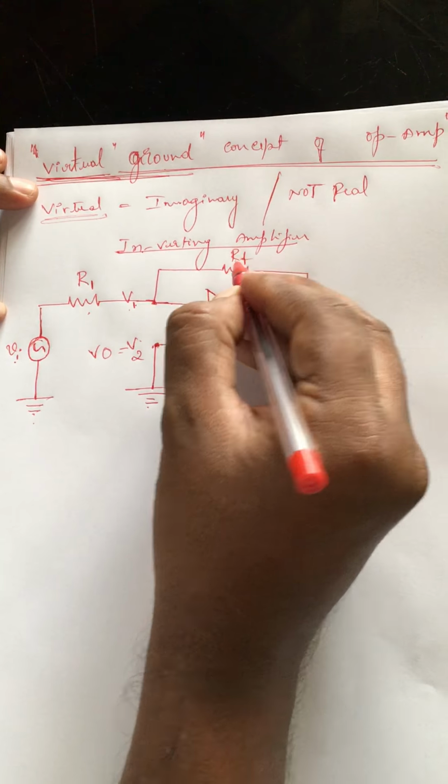And I'll show some current flowing across the input, flowing from left to right. Since it is flowing across Ri, I call this current I1. I'll also show some current flowing in the feedback, which I'll call IF, because it's found in the feedback. So there's a feedback current, where F stands for feedback. And I1 is found in the input resistance, the input part, so I call it the input current. So this is V1.